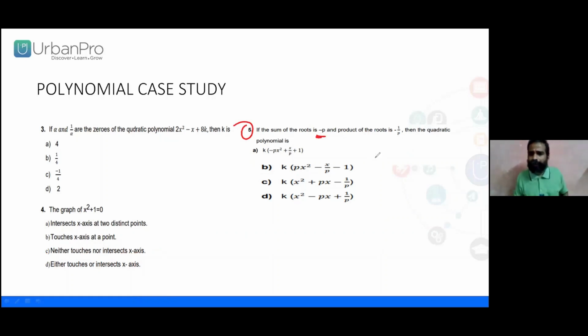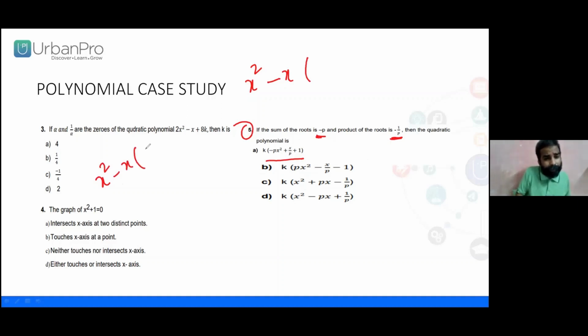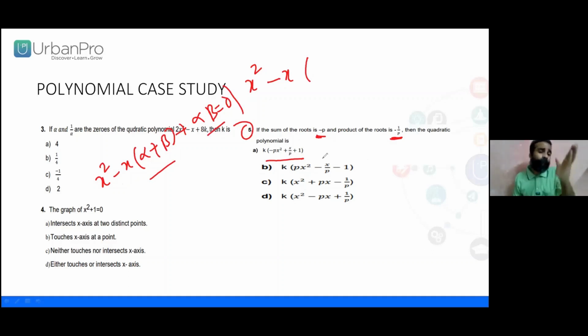Now, what about the fifth one? Sum of the zeros is minus p, where product of the zeros is minus 1 by p. What about the polynomial we were just discussing? You observe, everything is connected. Correct now? Sum of the zeros. Now you know we can use this in two ways: as we know alpha and beta, and also as we know the sum and product of the roots. Only a simple thing. What is alpha? What is beta? What is alpha plus beta? What is alpha beta?